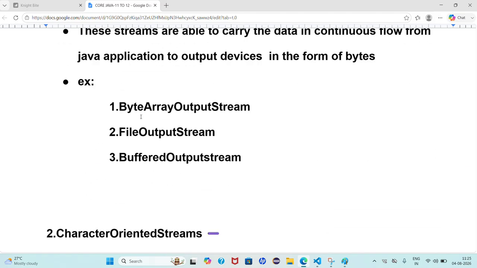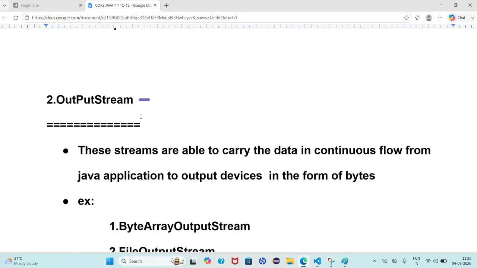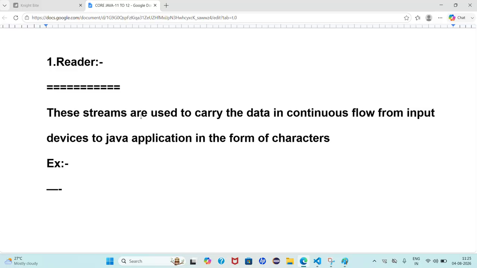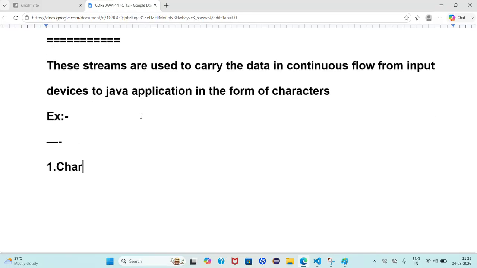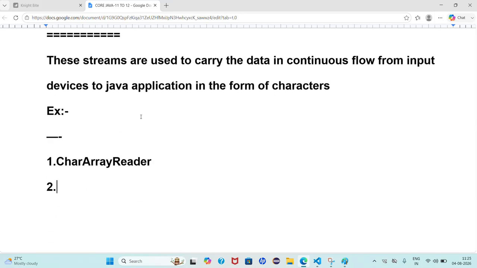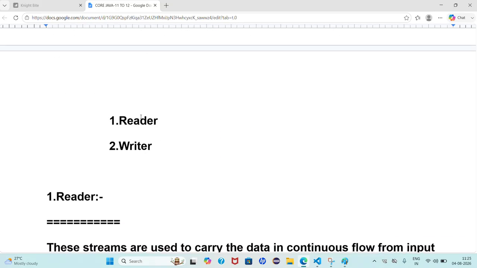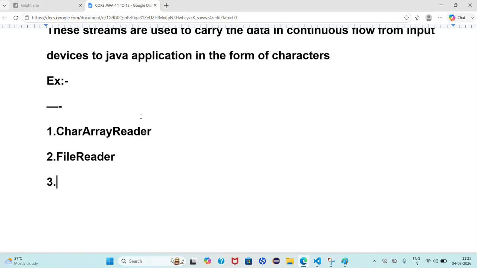So here we have seen ByteArrayInputStream. Say yes or no? ByteArrayInputStream. In Reader, we have CharArrayReader. Next, the second one we have seen is FileOutputStream. Next we have FileReader. After that, BufferedInputStream is available, so in Reader we have BufferedReader.